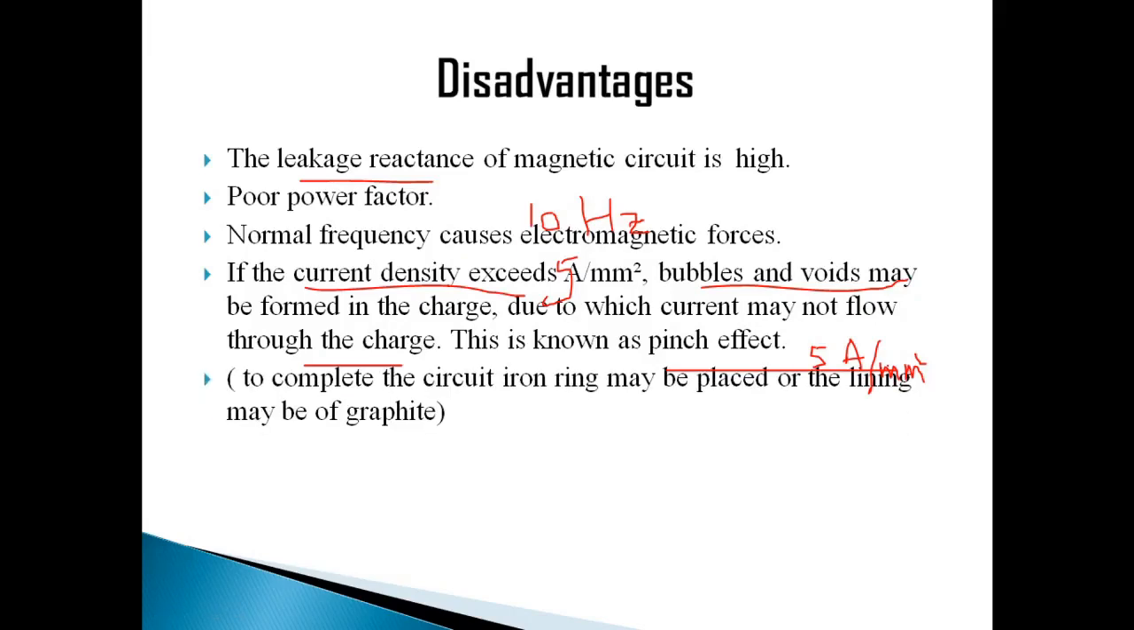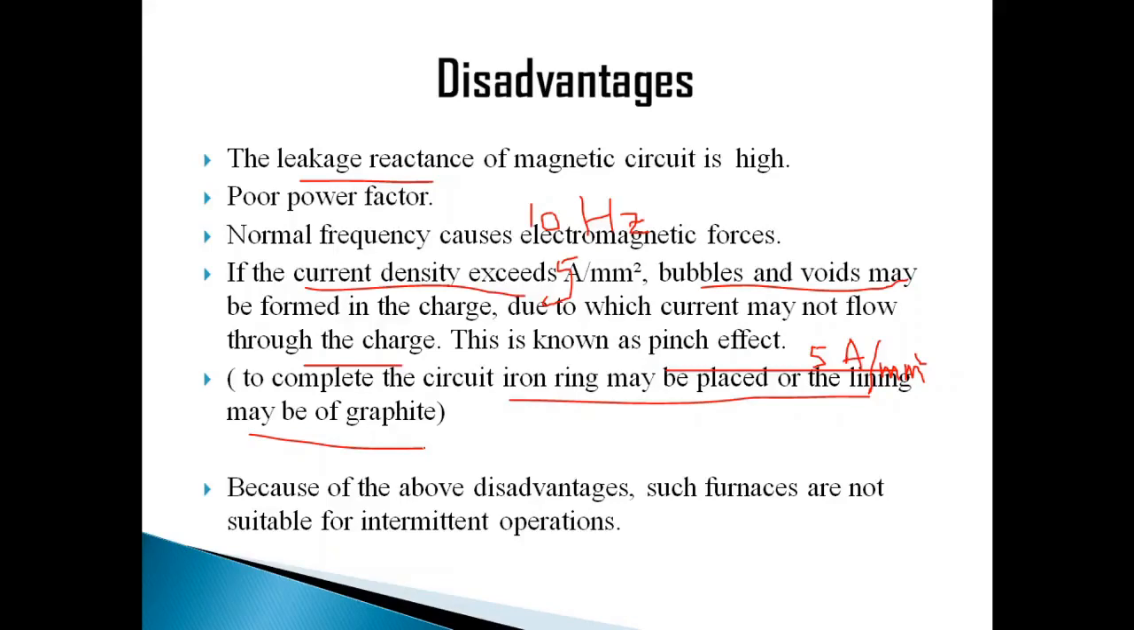If a pinch effect is going on, the circuit is not completing through the charge. If you want to make it pass through the charge, then to complete the circuit, an iron ring may be placed in the lining, or the container we have may be lined with graphite, so that the pinch effect can be reduced. That's the point you need to understand here. To complete it, we need to have some iron ring, or a lining of graphite on the container, so that the pinch effect can be reduced.